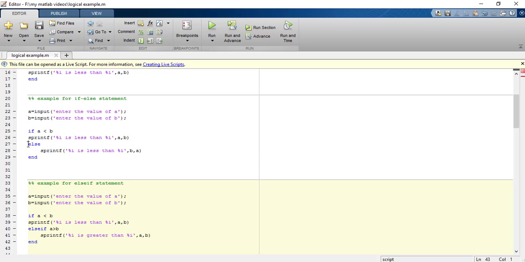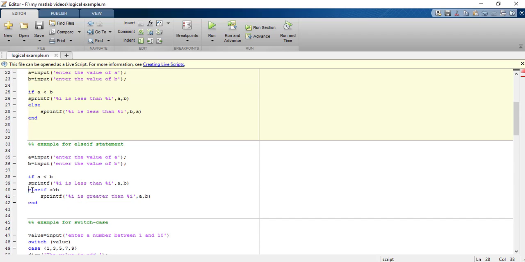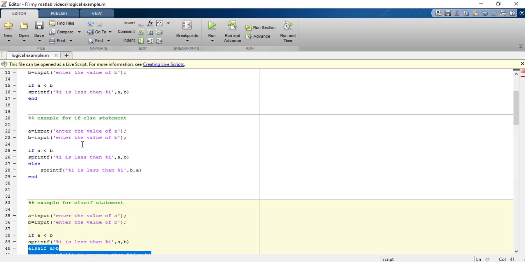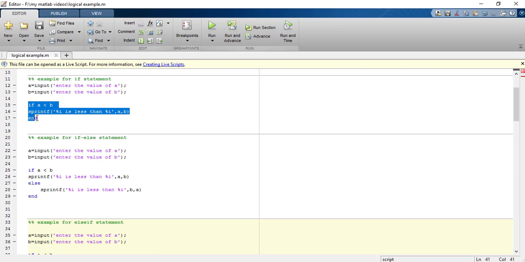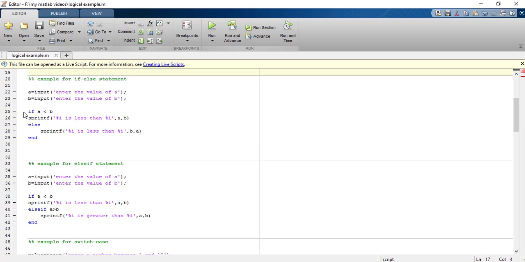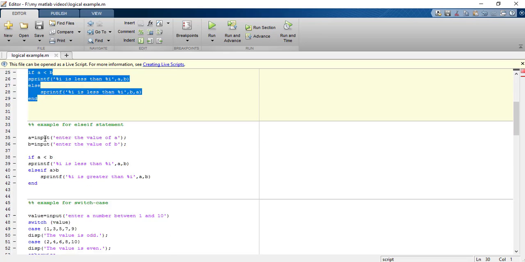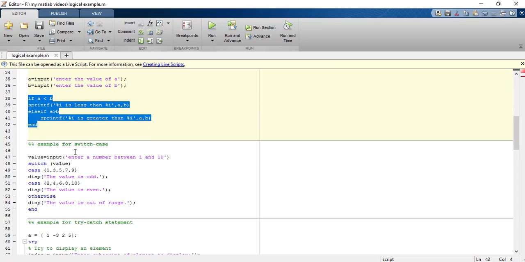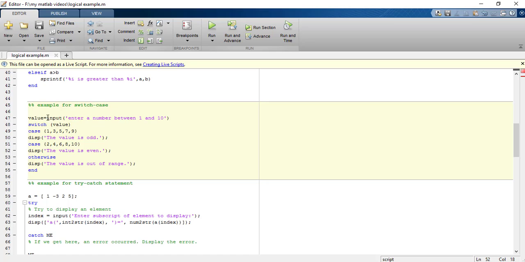It is not necessary to write an else condition, and it is not necessary to write the else if condition. It depends on your program. So you can simply write an if statement alone, you can write an if with an else statement, or you can write if with else if statements also, right? So this was about the if statement.